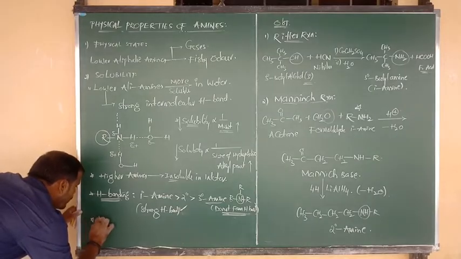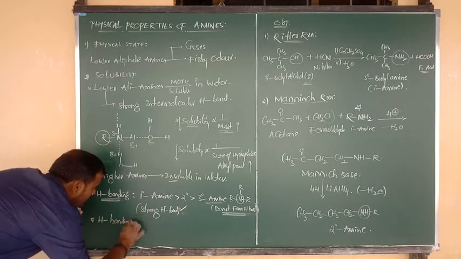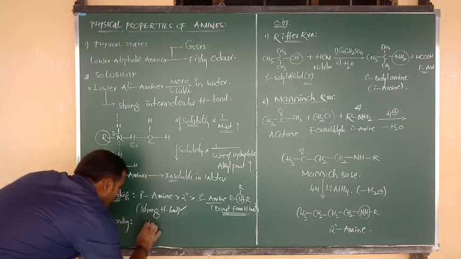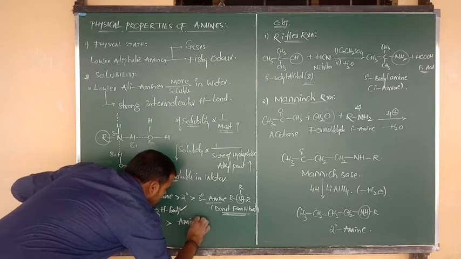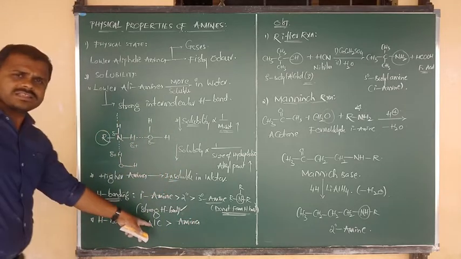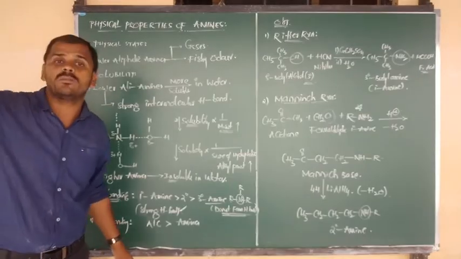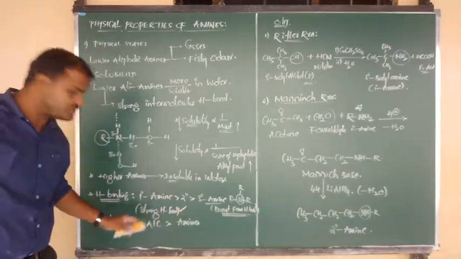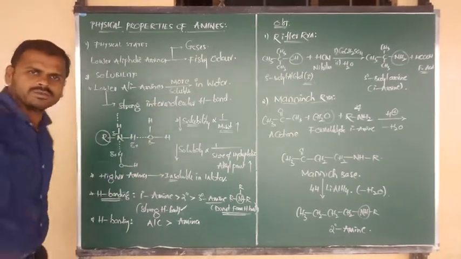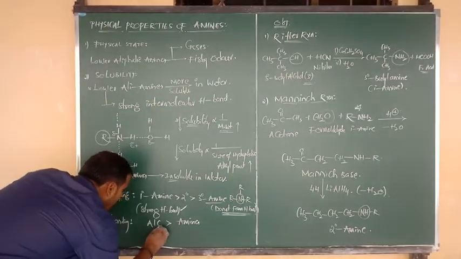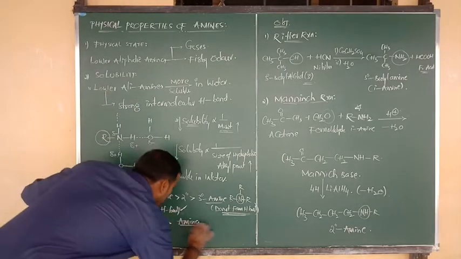And with respect to hydrogen bonding, here I want to consider another nature. One is alcohol, and the next one is amines. Alcohols can form hydrogen bonding, and amines can also form hydrogen bonding with water molecules. But of the two, which has more association in the form of hydrogen bonding? That is alcohol. It has more hydrogen bonding nature as compared to amines.